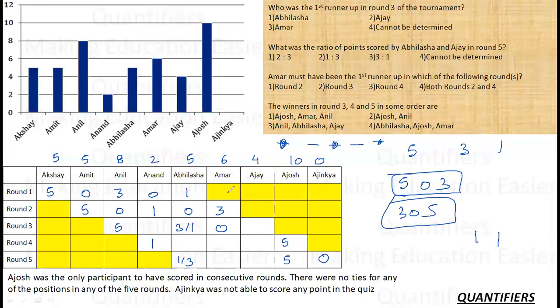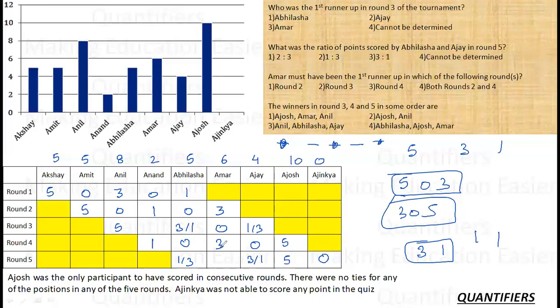Amar has scored 6 points, which means that okay, this is 0. This means 3 can be here or 3 can be here. Okay, options. So let's find out. Ajay has scored 4 points. If Ajay has scored 4 points, Ajay has scored a 3 and a 1. Okay. So Ajay has only 2 possible places. So it is either a 1 3 or a 3 1.